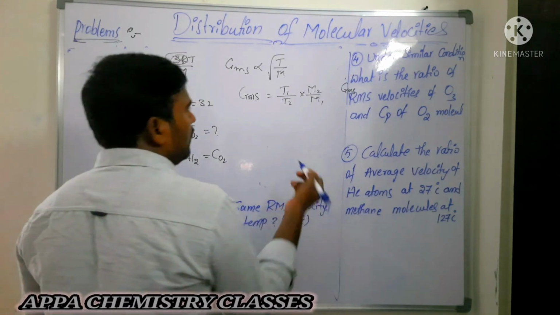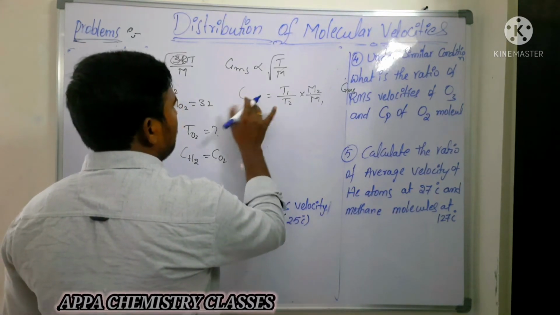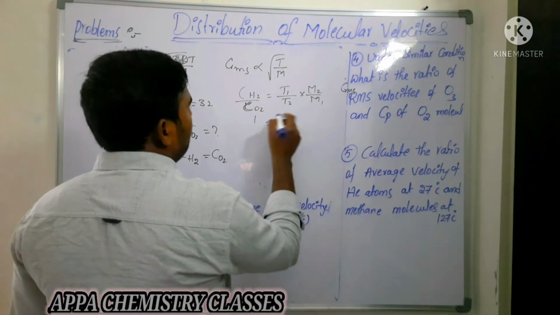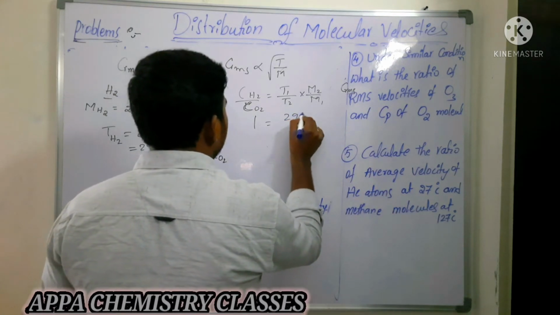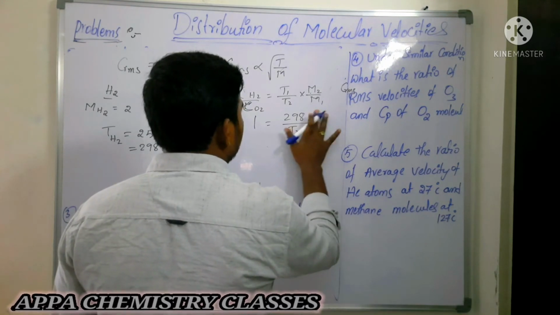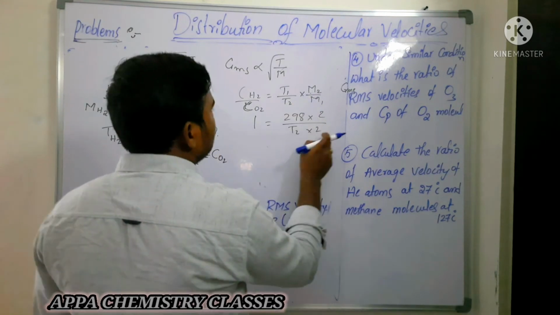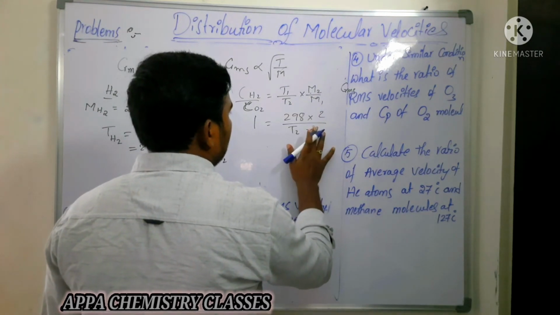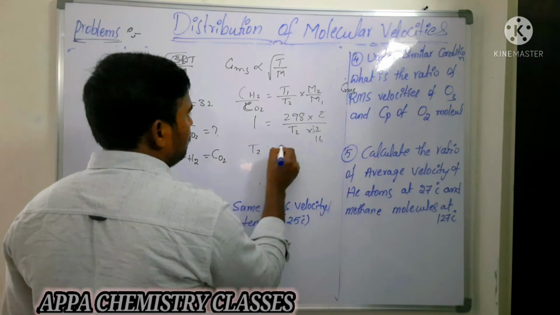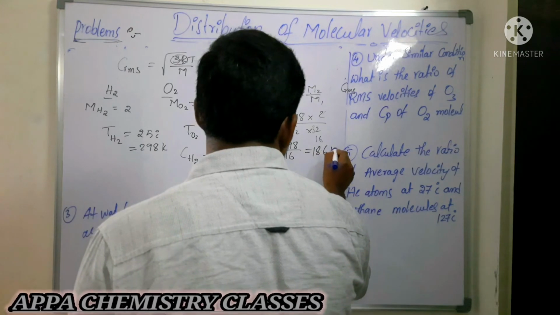The ratio of RMS velocities is the square root of T1 by T2 into M2 by M1, that is, the RMS velocity of hydrogen to oxygen, and it is equal to 1. So T1 is 298 into 32 by T2 into 2, that is, hydrogen is 2 and oxygen is 32. You do this calculation and get T2 equal to 298 Kelvin by 16, and that is 18.6 Kelvin.